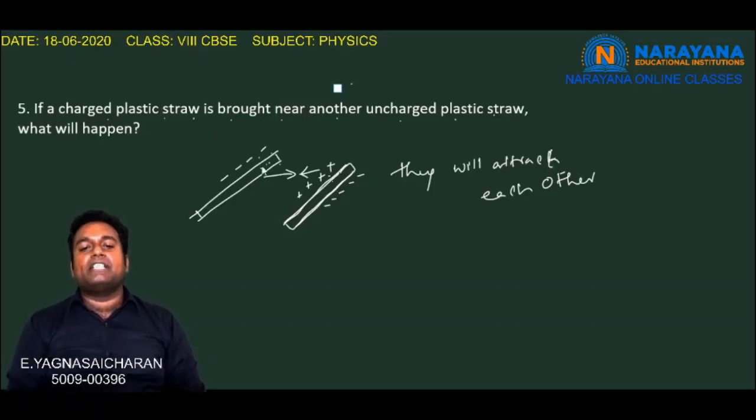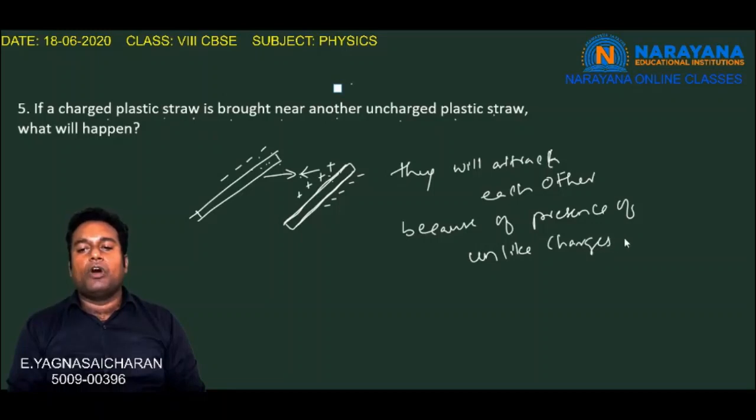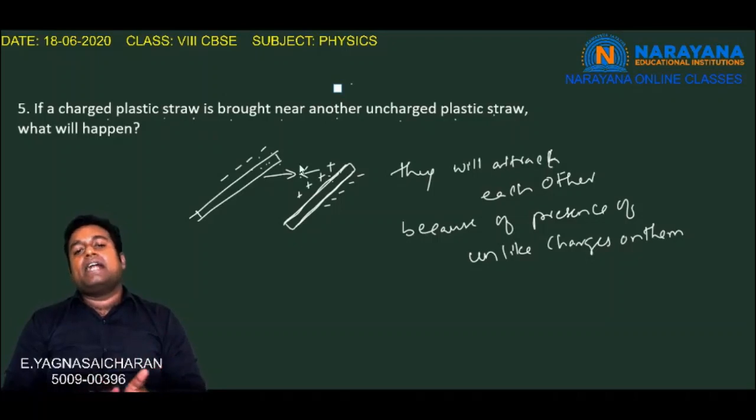This attraction is because of the presence of unlike charges on them. Whenever we consider two straws, one a charged straw and another an uncharged straw, as the development of charges takes place on the uncharged straw because of induction, both straws will attract each other. A charged one and an uncharged one attract each other because of the presence of unlike charges on them. So this is the answer for the fifth question.